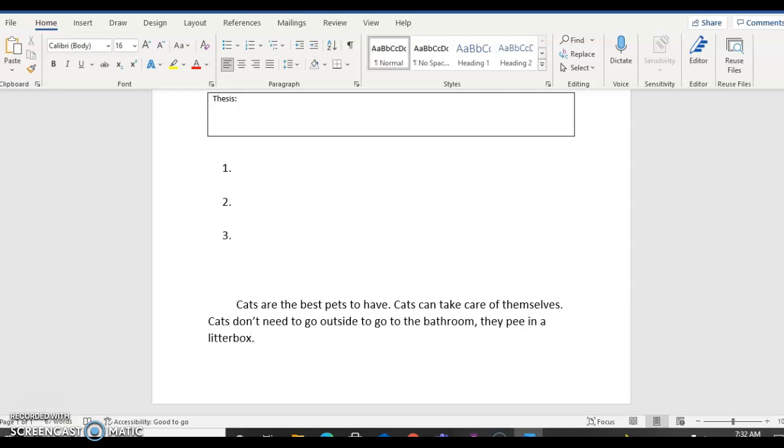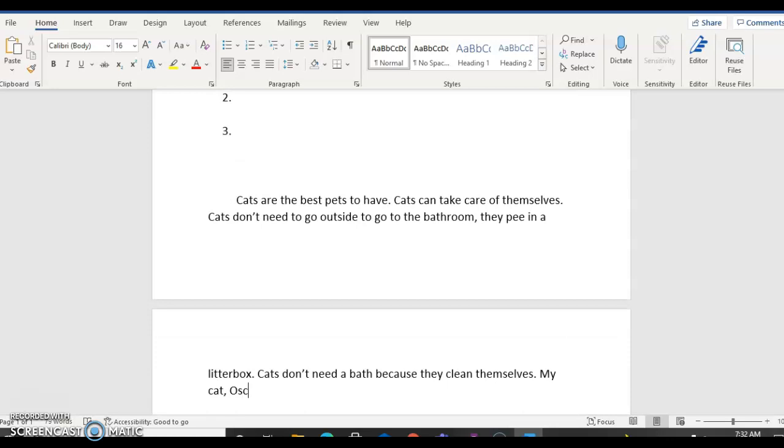And then I could get even more specific. I could say more examples, or I could tell a story that is related to cats taking care of themselves. So I can also think cats don't need a bath because they clean themselves. My cat, now I'm going to tell a specific story that's related to it to help people connect.